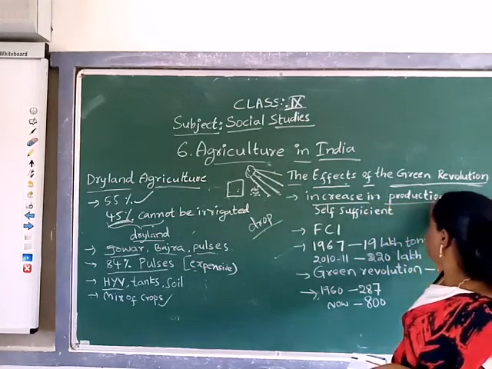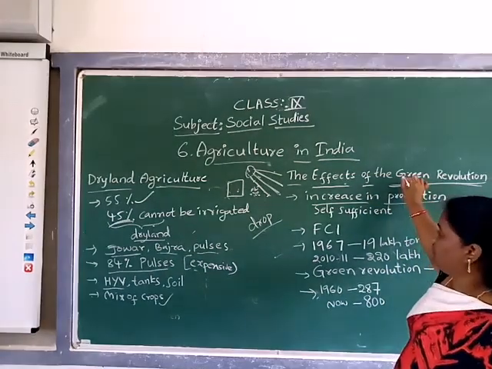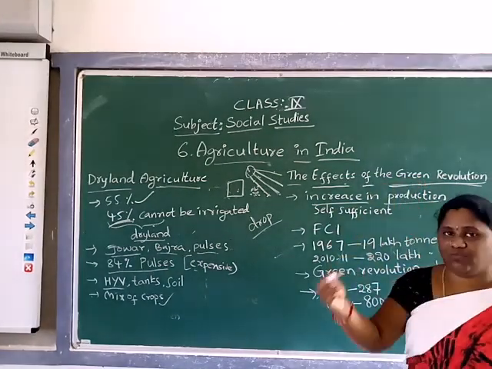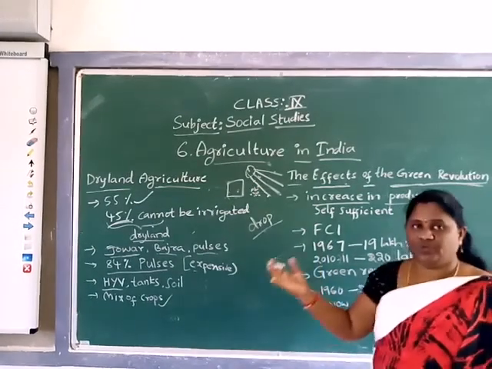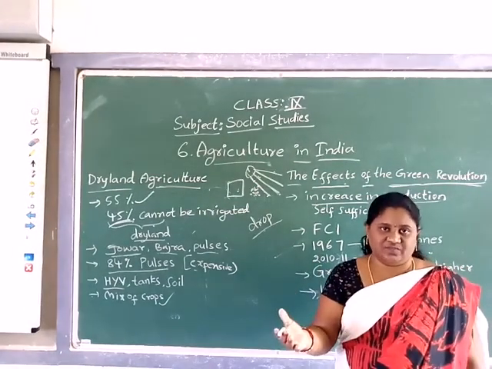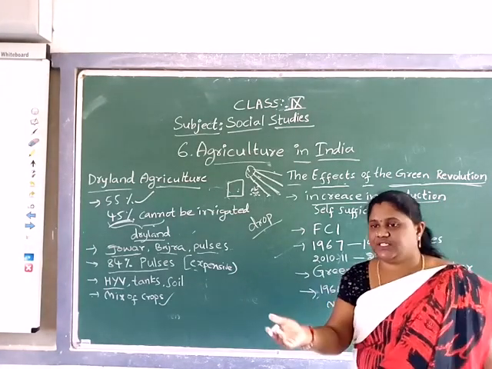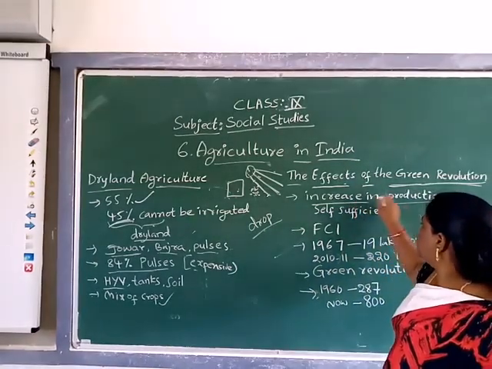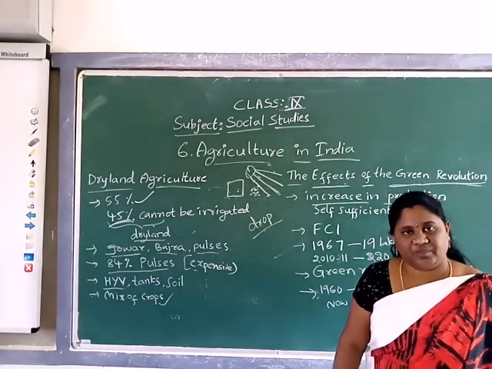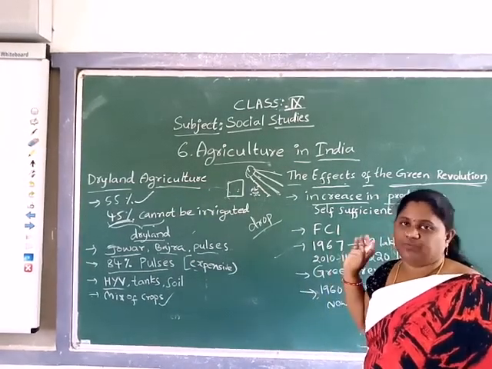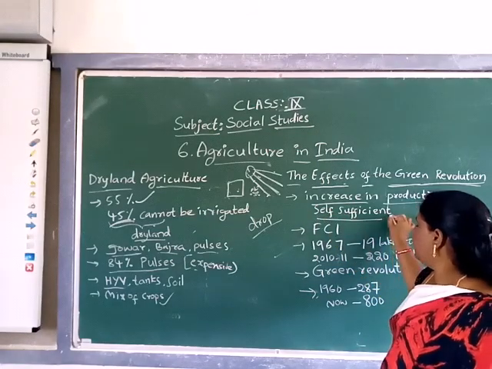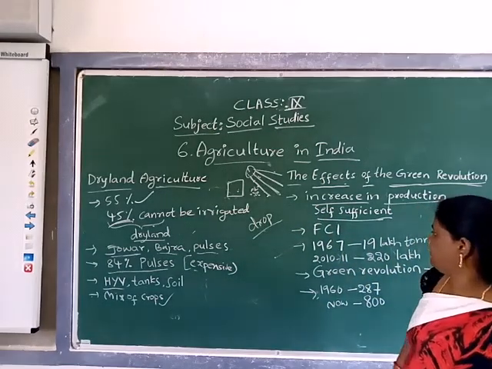That is the topic we are going to learn now. See, in this green revolution, they invented new varieties of hybrid seeds. Why did they invent them? What is the cause? Increasing production. See here, I have written one word: self-sufficient.